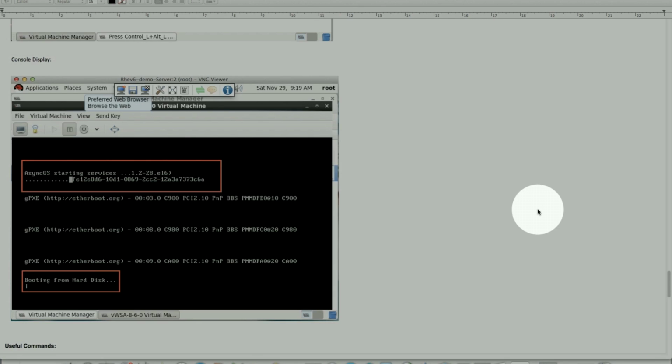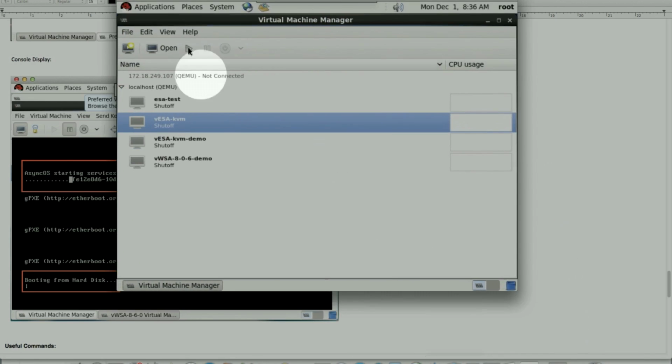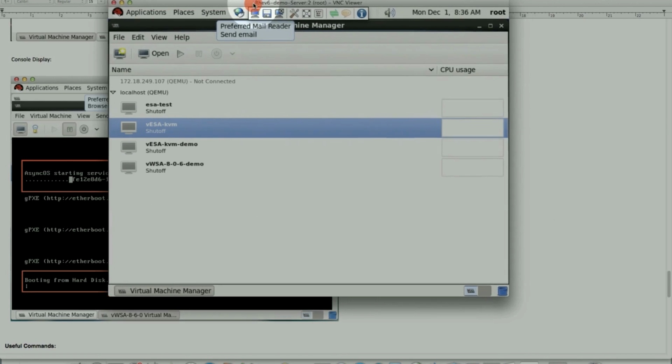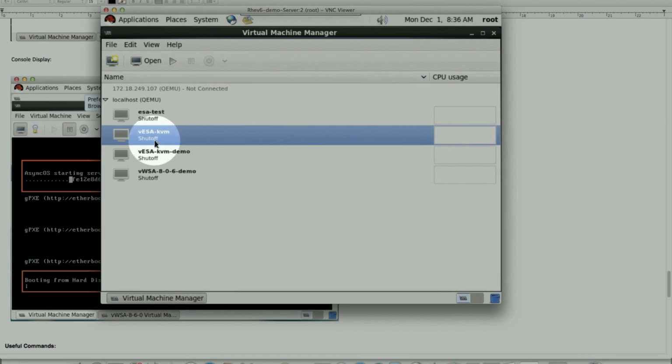For the interest of time, I paused the video while it was booting up so we can take a look at it together. So here is the Virt Manager, and this is the machine we just created, vESA KVM.